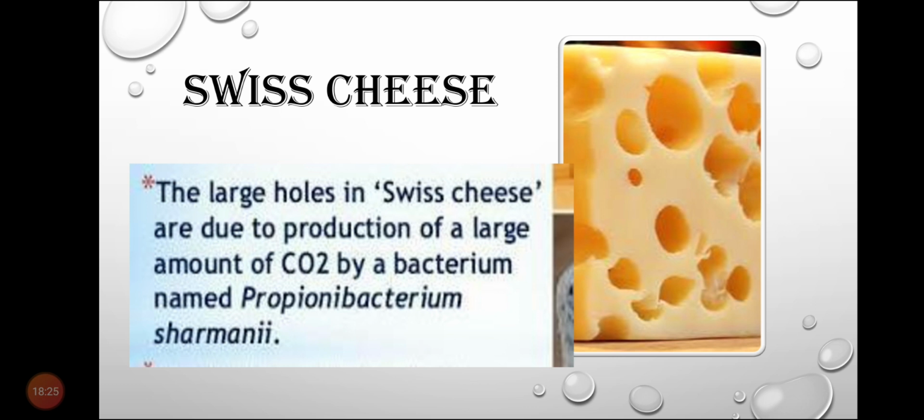The large holes in Swiss cheese are due to the production of a large amount of carbon dioxide by a bacterium named Propionibacterium shermanii.